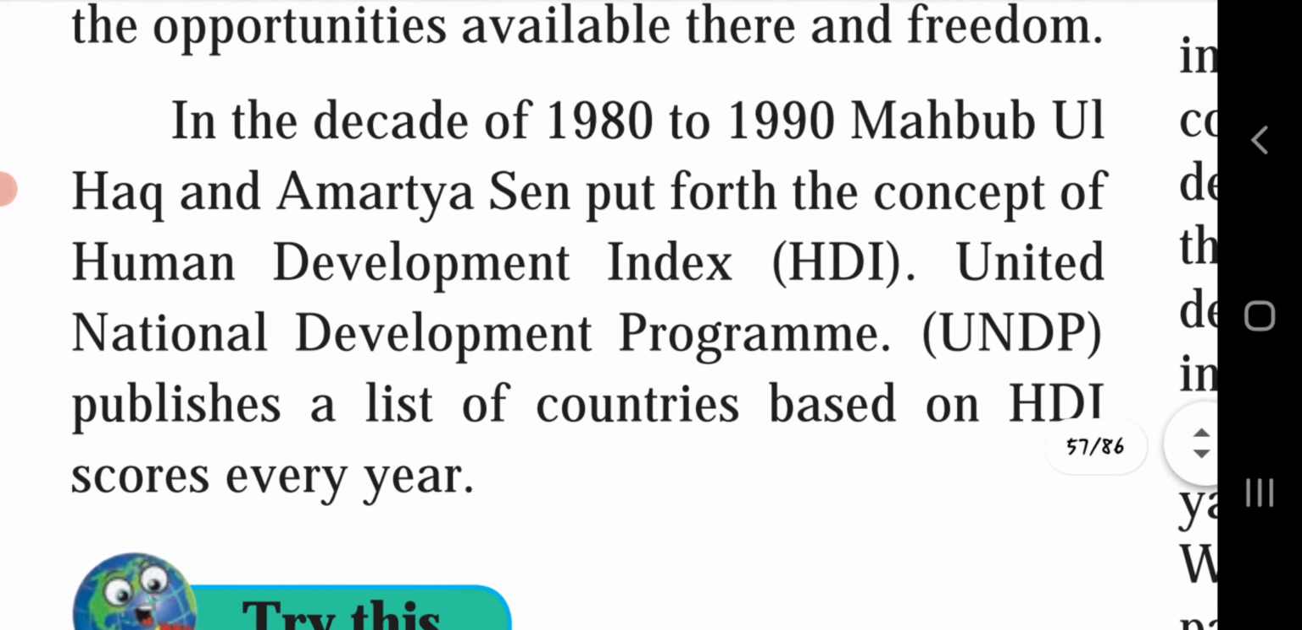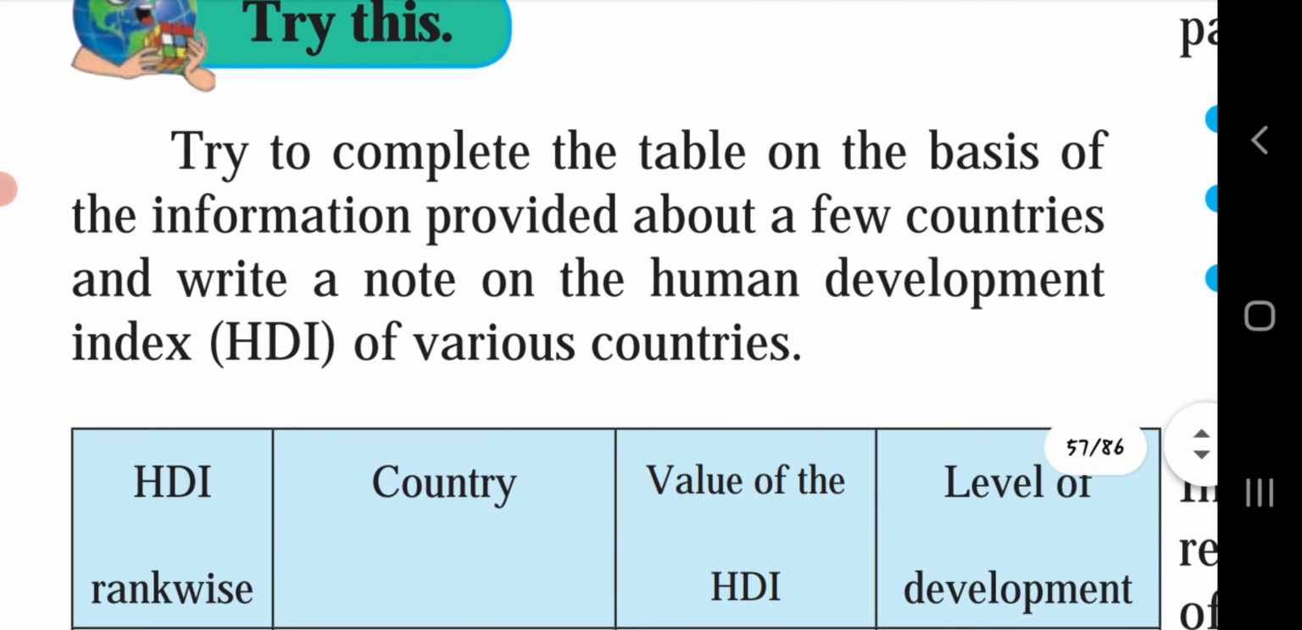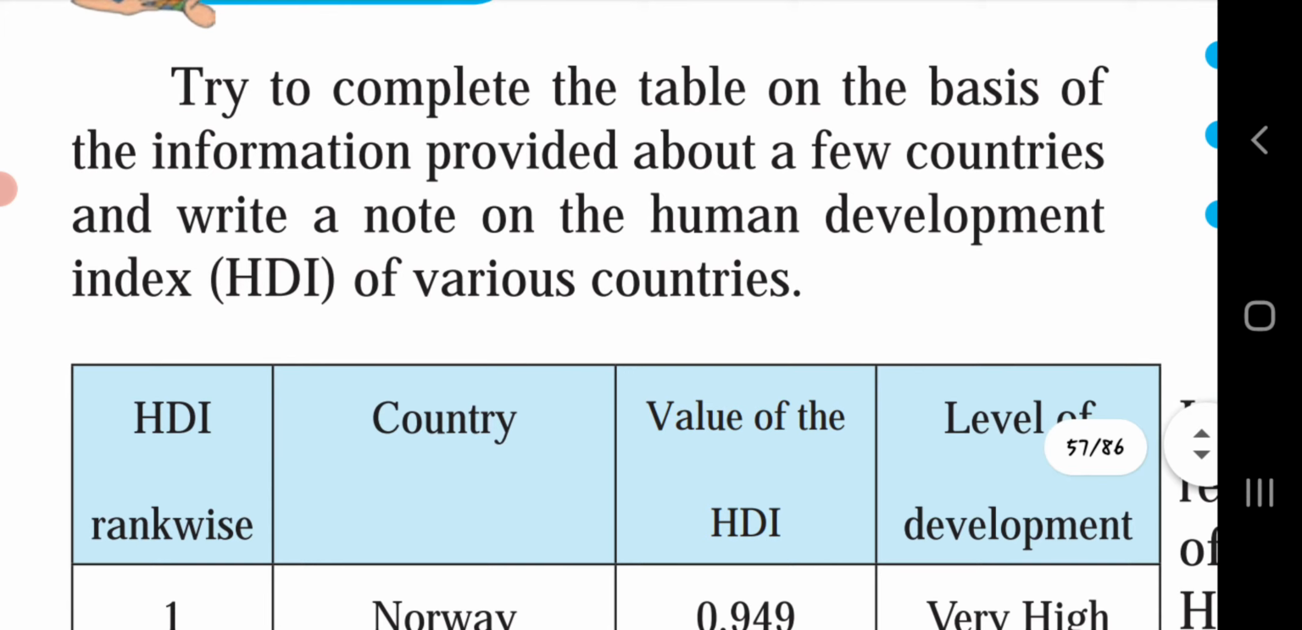In the decade of 1980 to 1990, Mehboob ul Haq and Amartya Sen put forth the concept of the Human Development Index (HDI). The United Nations Development Programme (UNDP) publishes a list of countries based on HDI score every year. Try this. Try to complete the table on the basis of the information provided about a few countries and write a note on the Human Development Index (HDI)